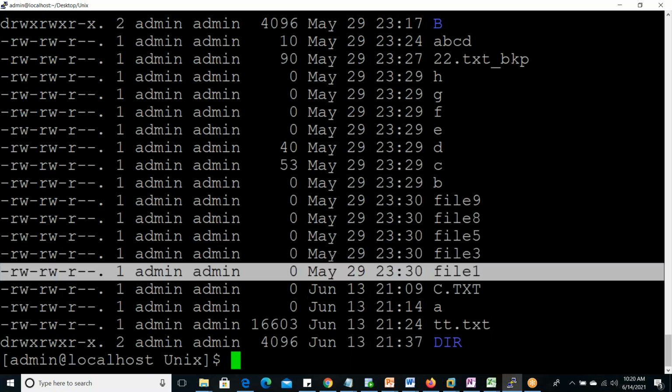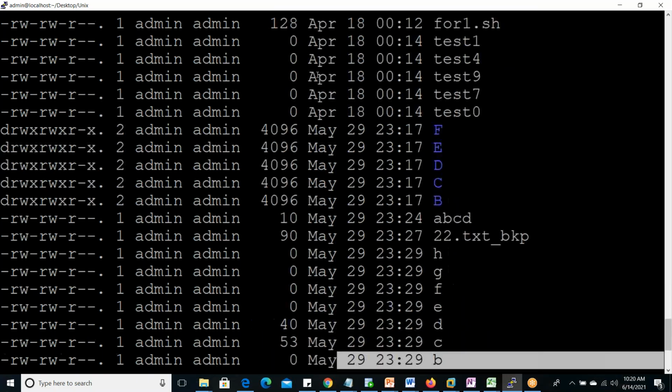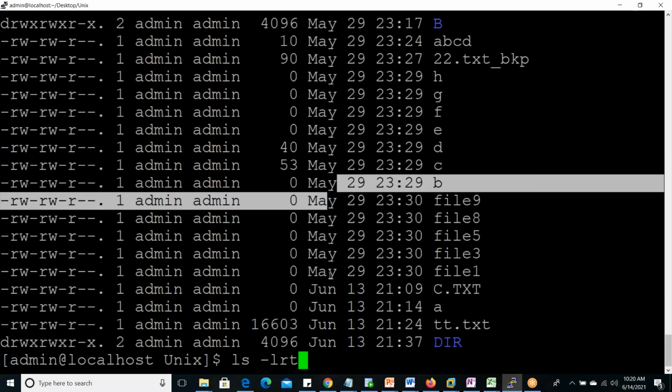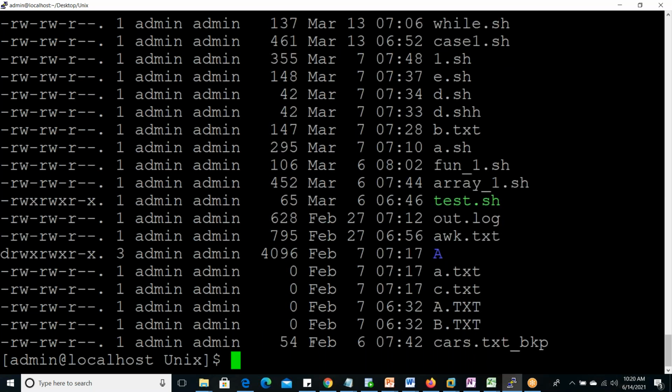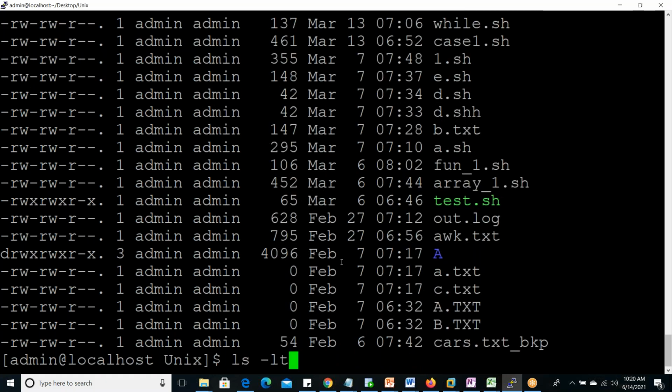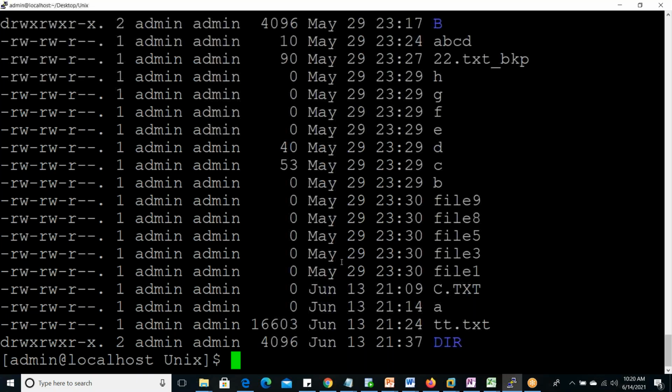June, then May, then April, all those will come. If you do not give R, then the older one comes below and the latest one goes to top. If you give R also, then the latest will come below.